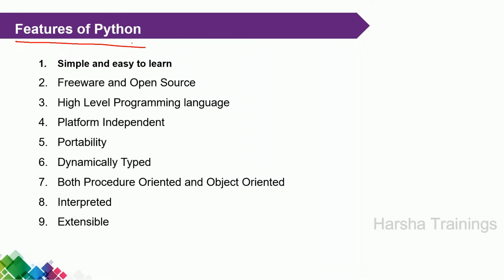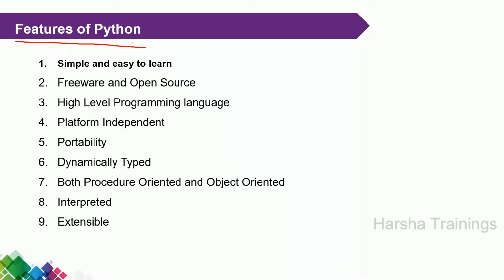How can you make this one? After completion of the course, based on the remaining programming languages, you can say this is simple and easy. Now, freeware and open source. That means Python is freely available on the internet. We can freely download it from the internet and use the Python software.